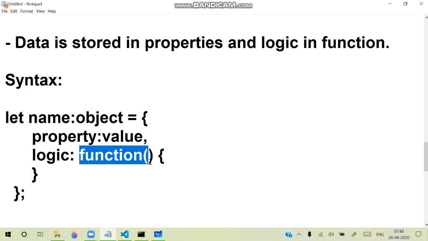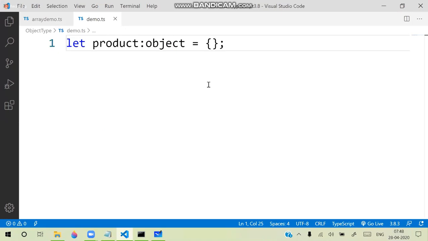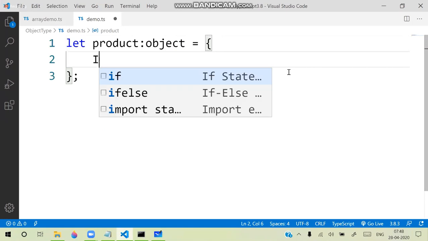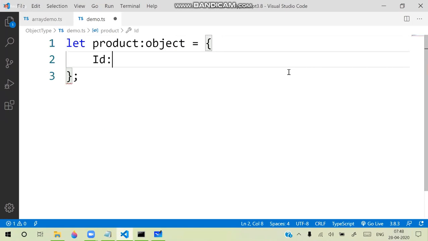So let's do that. Here I am defining the object. Product is an object. In that we have ID, a number type, which means we can store some value inside it. Just property and value, whatever value you want to store.